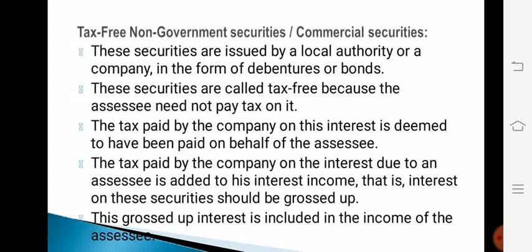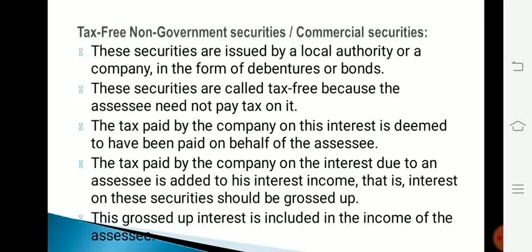The next type of security is tax-free non-government securities or commercial securities. These securities are issued by a local authority or a company in the form of debentures or bonds. These securities are called tax-free because the assessee need not pay tax on these securities. The tax paid by the company on this interest is deemed to have been paid on behalf of the assessee.